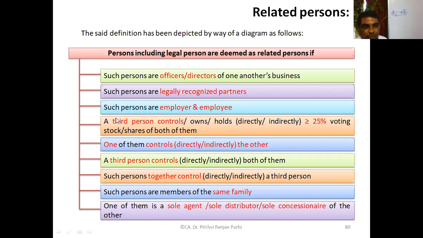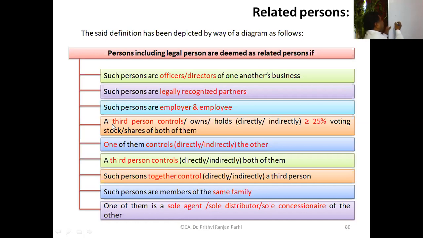Now, next point, please read this point. A third person controls, owns, or holds directly or indirectly greater than or equal to 25% of the voting stock or shares, or both, of them.